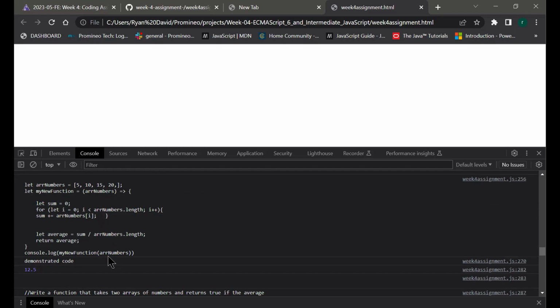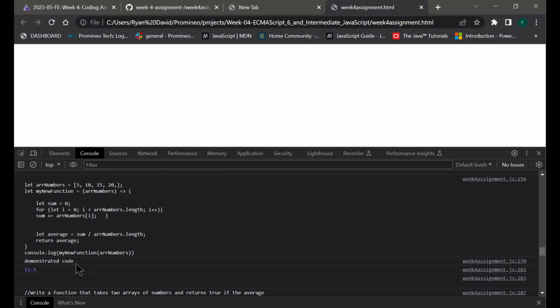I created an array up here, and then I created a new function that took in the array of numbers as a parameter. Basically it created a sum with a for loop, added it all together, and then divided the sum by the length, the total of how many are in there.